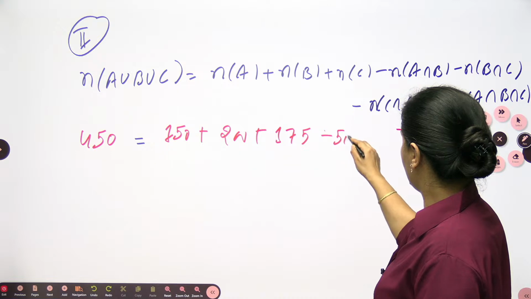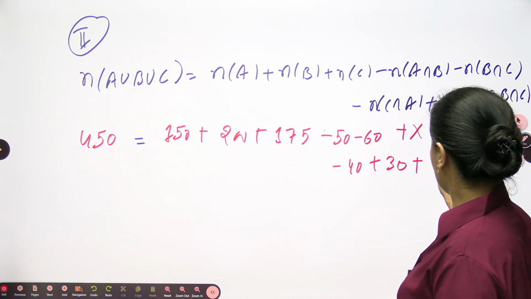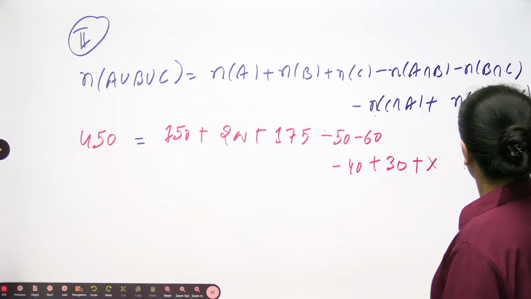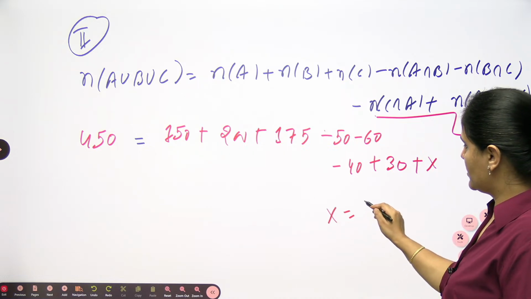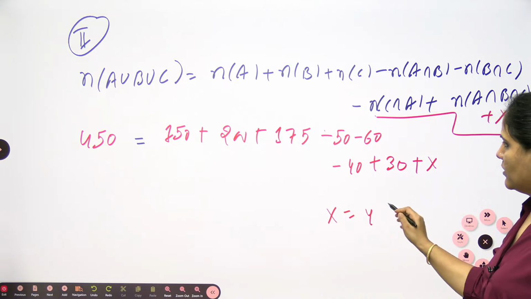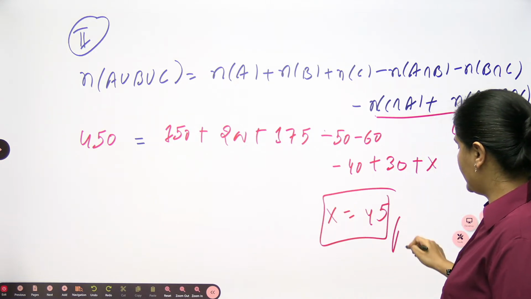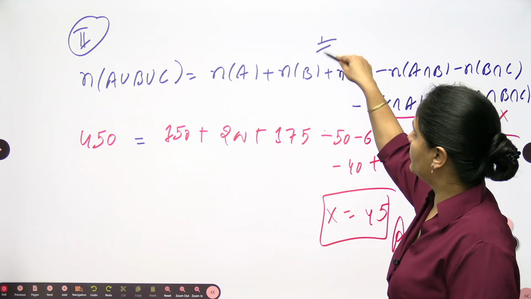So minus 50, minus 60, minus 40 plus 30 plus x. Okay, and then by solving this one also you will get the value of x. So in this case also when you solve, you will get the value of x as 45. This is the second method. But you should know this union of 3.